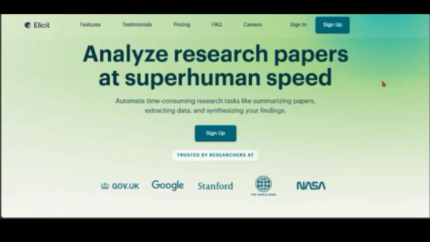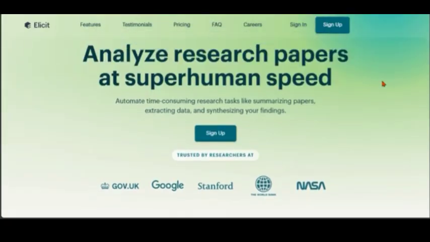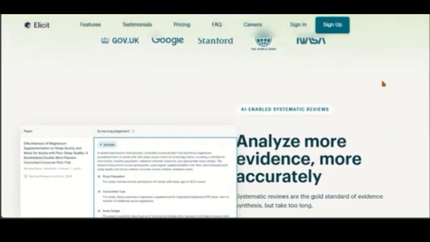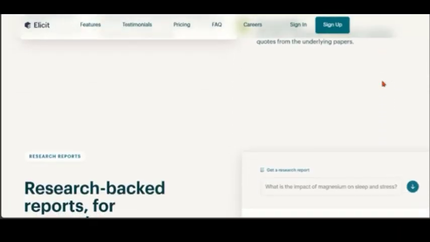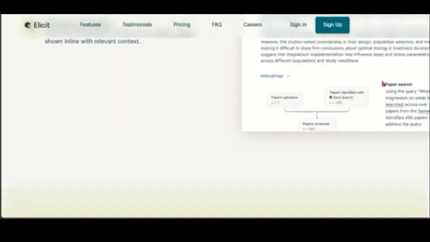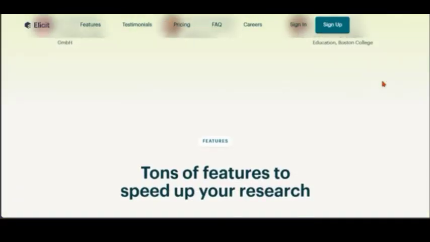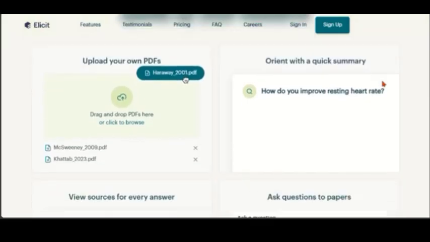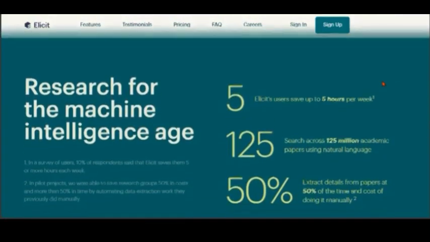Hey guys, welcome back to the channel, and today I'm going to walk you through a comparison between Elicit AI and Mindgrasp AI. Both of them are powerful productivity and learning tools, but they are built for different missions. So which one should you choose? Let's get started. The first thing we're going to look at is the main focus. Elicit AI focuses on research, productivity, and automation, while Mindgrasp focuses on learning, summarizations, and questions and answers.